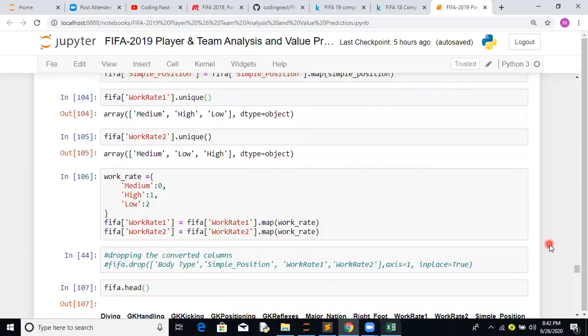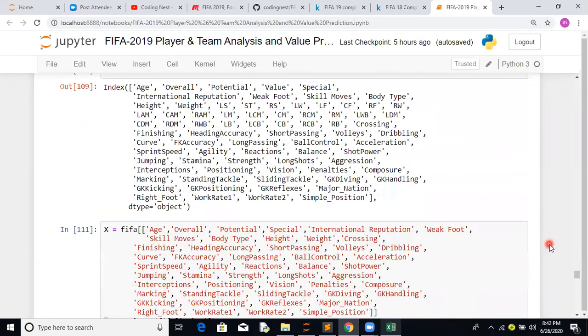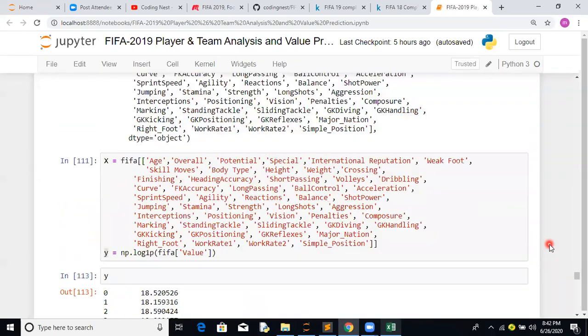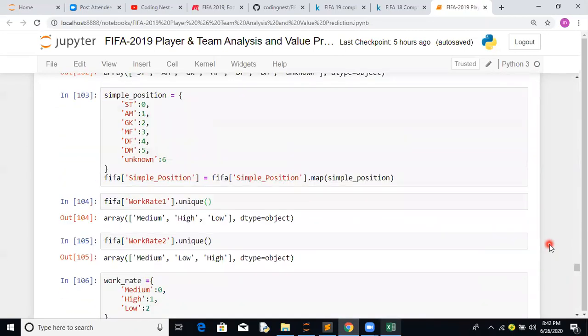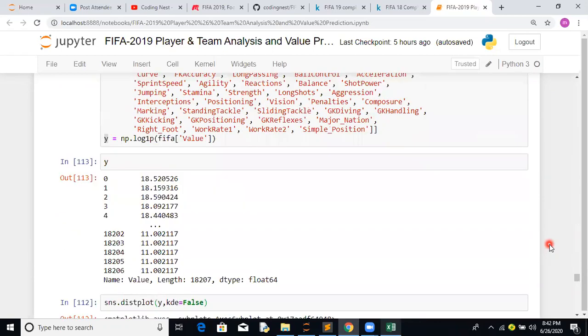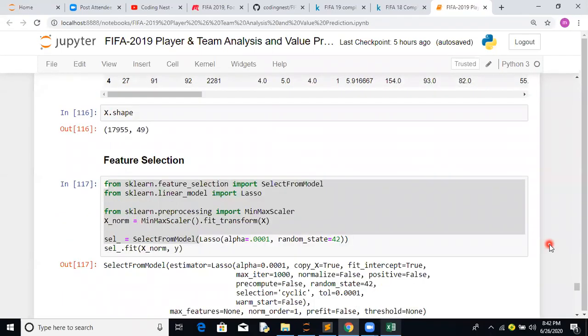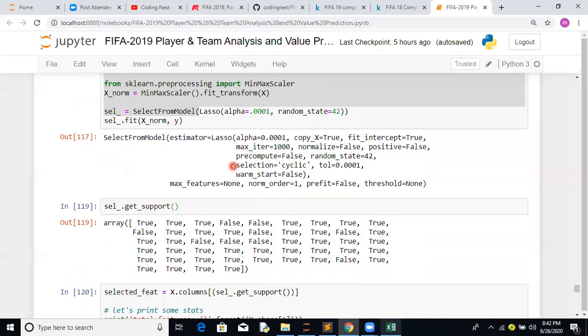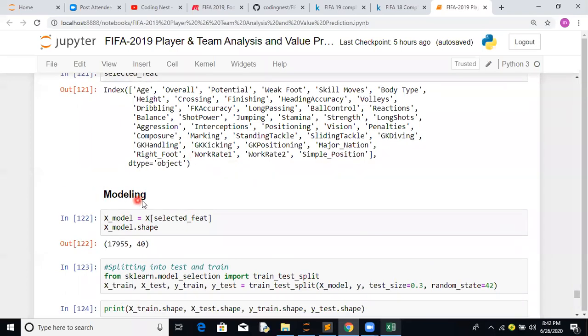I think it's one of the good techniques for feature selection. Basically, it will reduce the computation time. So this is what we do in the feature selection part. The last part is your modeling.